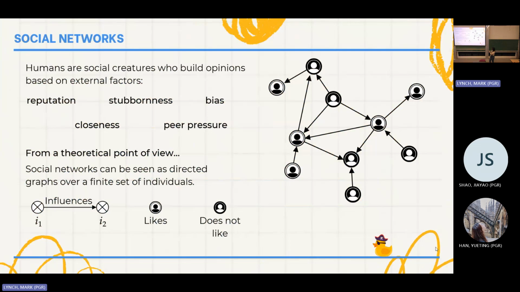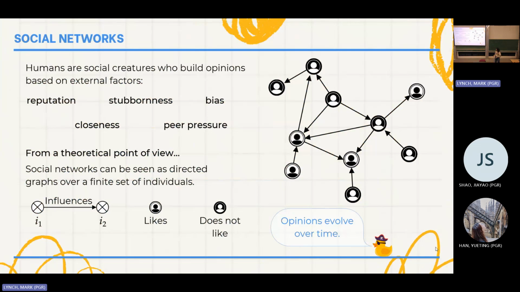So for example, if I have my graph and I have an edge connecting agent 1 with agent 2, that means that agent 1 influences agent 2. I also mentioned that we can have opinions. Our agents can have different traits. So for example, I can ask a very pressing issue like, am I going to like the cake after this talk? I can color my nodes white if I'm going to like it. I can color my agents black if they're not going to like the cake after this talk. And with that, we can also have different dynamics. Our opinions are not static, so they're going to evolve over time.